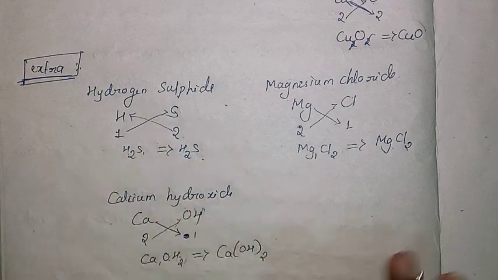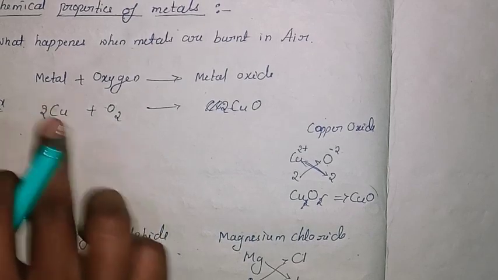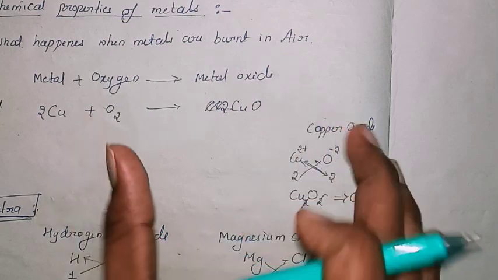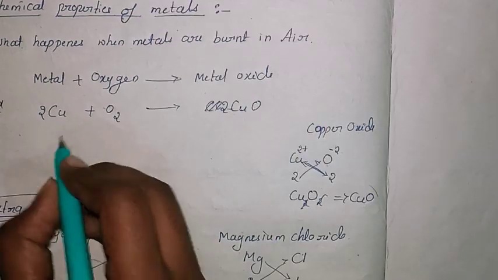Now again we will come back to our equation, that is metal oxide. How to write copper? When copper reacts with oxygen, it will give copper oxide, and you must write a balanced equation. Some other examples we will observe.